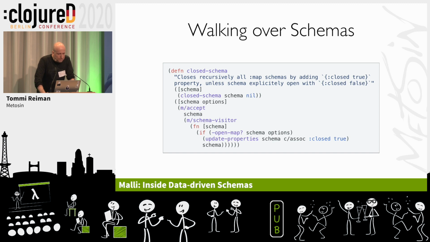So there's a schema, and we send it to this accept, which starts walking over the schema. We pass in a visitor, and there's this simple thing, which is this schema visitor, which is a function from schema to schema. So we get all the schemas in this callback, and we check that if the schema was an open schema, then we update the properties of the schema with Clojure assets closed true. So we close it up. Otherwise, we do nothing, so it does pass through.